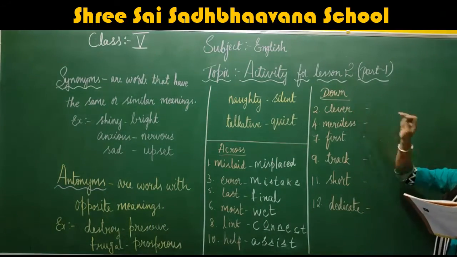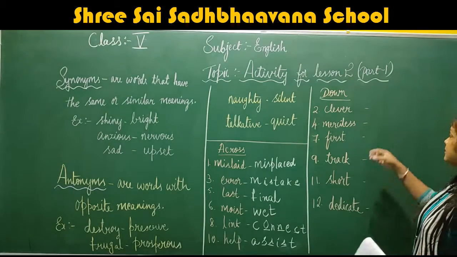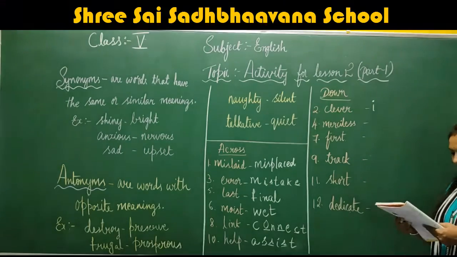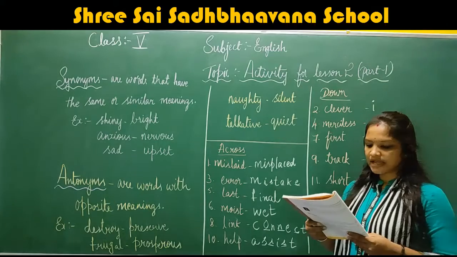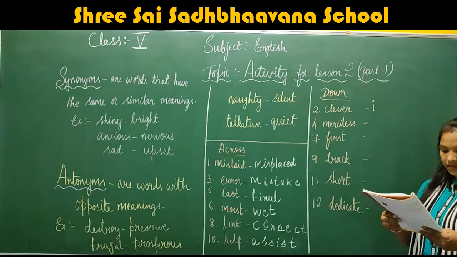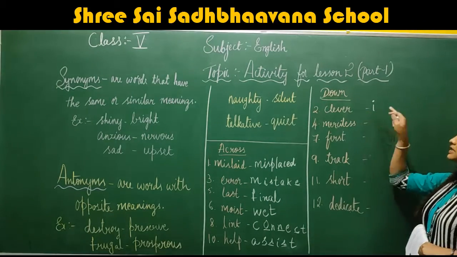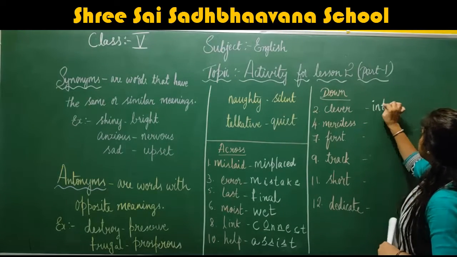What is the first word? Clever. For clever, what have they given? Second one, the word will be starting with I. I blank T blank double L blank G E blank E blank T. What is the other word for clever which starts with I? Intelligent. I-N-T-E-L-L-I-G-E-N-T.